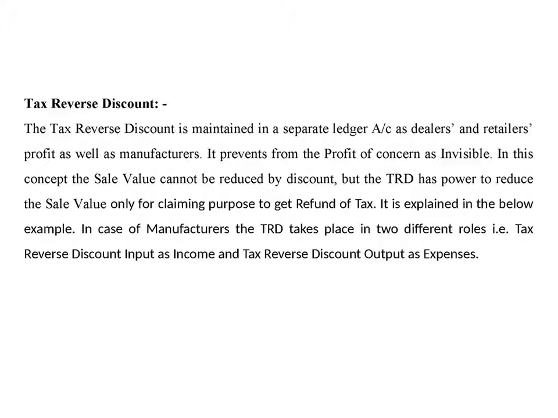In this concept, the sale value cannot be reduced by discount, but the TRD has power to reduce the sale value only for claiming purposes to get a refund of tax. It is explained in the below example. In the case of manufacturers, the TRD takes different roles. That is, tax reverse discount input as income, and tax reverse discount output as expenses.